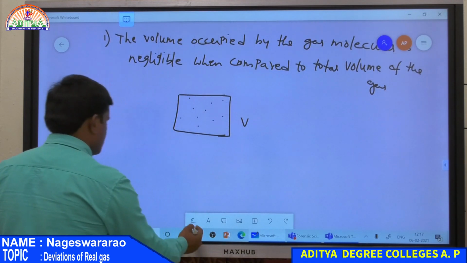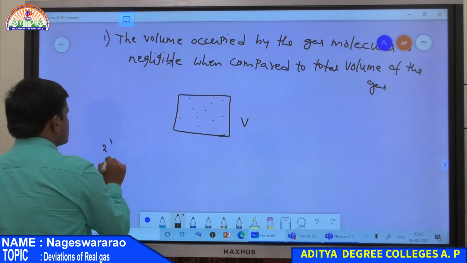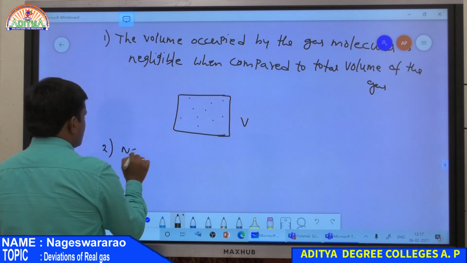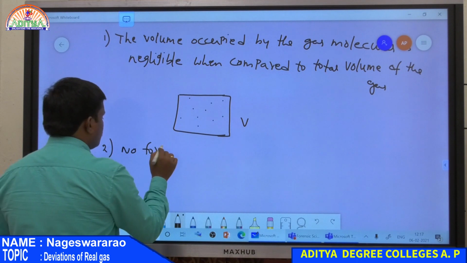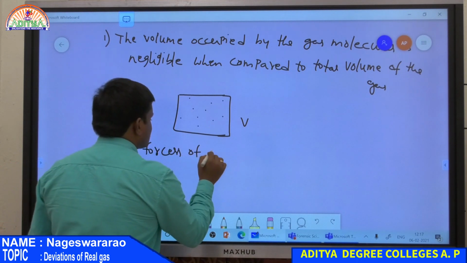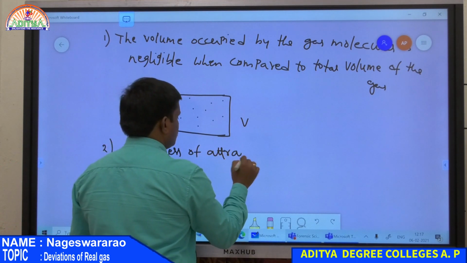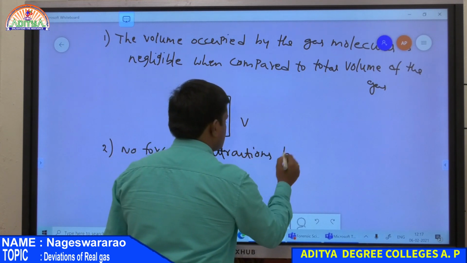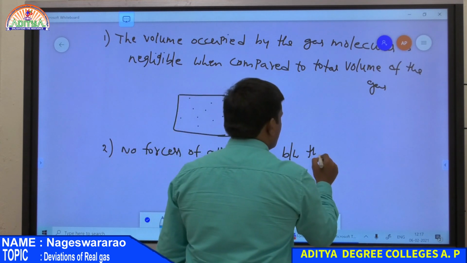And the second point is, there are no forces of attraction between the gas molecules.